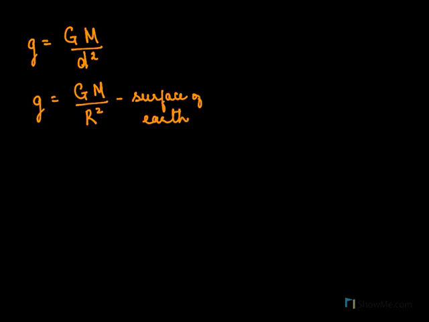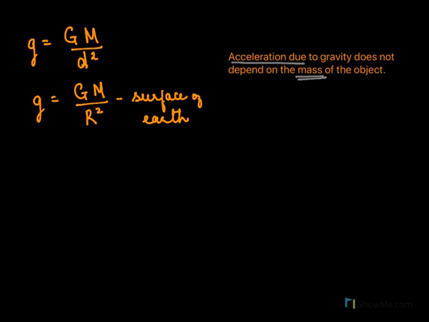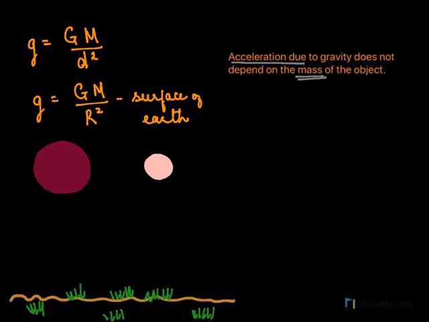It's important to note that the mass of the object is not in the expression at all, which goes to say that acceleration due to gravity does not depend on the mass of the object. So this is an important point. Which means now we have two objects, say one of 10 kg and another of 1 kg, both falling towards the earth.